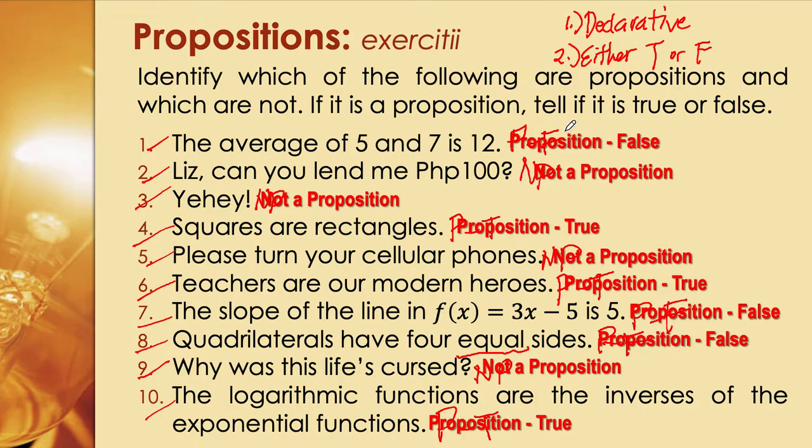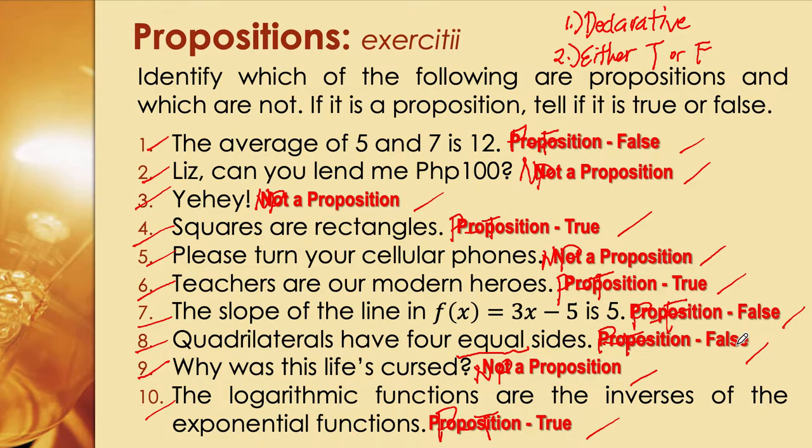Okay, so number one, we are correct. That's false, not a proposition, not a proposition, true, not a proposition, proposition, true, proposition, false, not a proposition, proposition, true. Okay, so that's our answers for this exercise. Hopefully you got a score of 7 or up. That would be great.